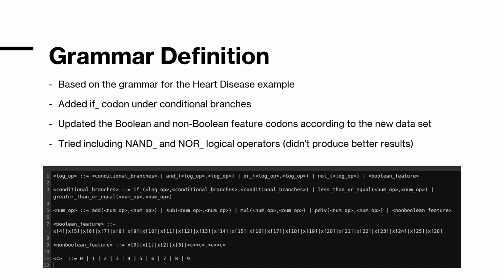Other than this, we obviously had to change the number of Boolean and non-Boolean features to fit the dataset we were using and not the heart disease dataset. That goes without saying. But you can also see that there are a lot more Boolean features here because we've gone with one hot encoding, which we will see down the line.